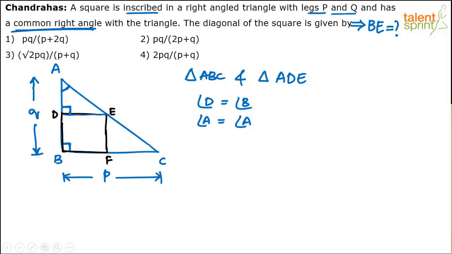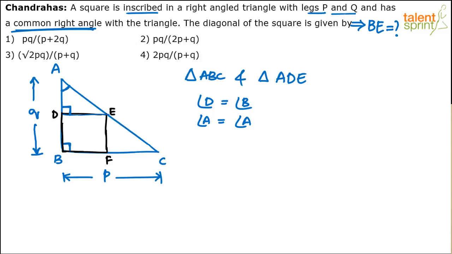And moreover, if you observe this hypotenuse that we have, that also will be similar, right? This AE is going to be similar to AC. So basically, since two of the angles are equal, the third angle is also equal. So clearly both are